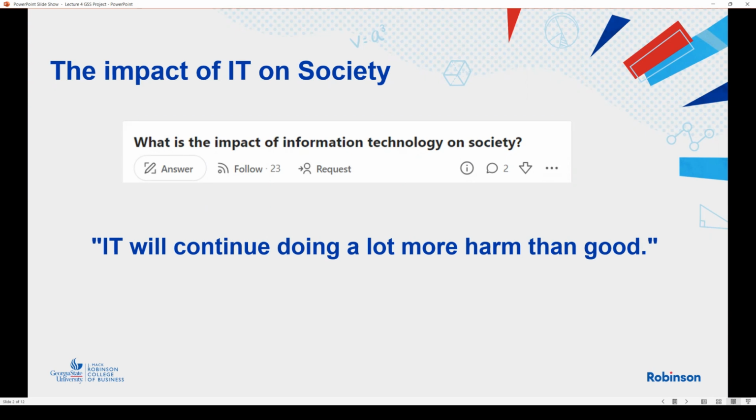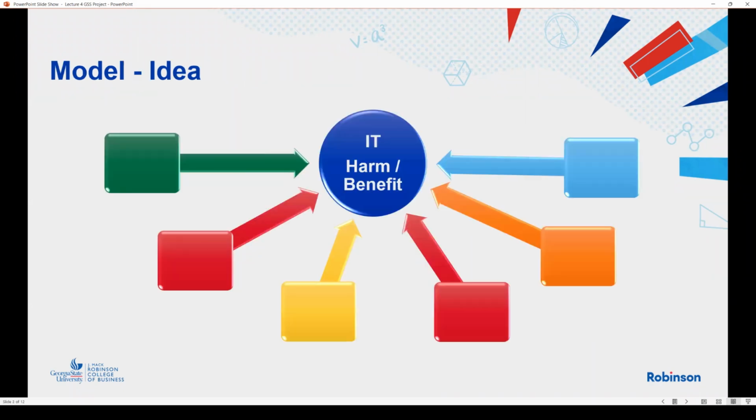I'd love to know who may say this or who may say differently, a positive one. So what I decided to do, I found one very interesting question in the General Social Survey, asking whether you believe IT harms society or benefits society.